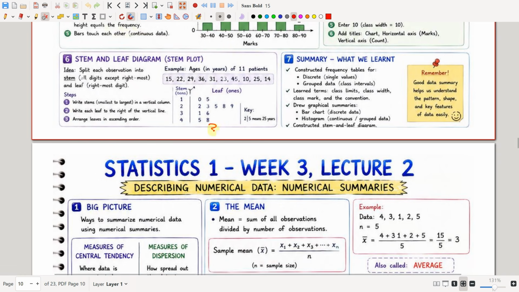Similarly, if you have 399, the rightmost digit will be your leaf. The rightmost digit will be the leaf and all the digits except the rightmost digit will be your stem. So in 15, 5 is the leaf and 1 is the stem. In 22, 2 is the leaf and 2 is the stem. And in 29, 9 is the leaf and 2 is the stem. In the stem and leaf plot, you have to arrange all the leaves in ascending order. Write stems from smallest to largest in a vertical column, and write each leaf to the right of the vertical line, and we have to arrange all the leaves in ascending order.